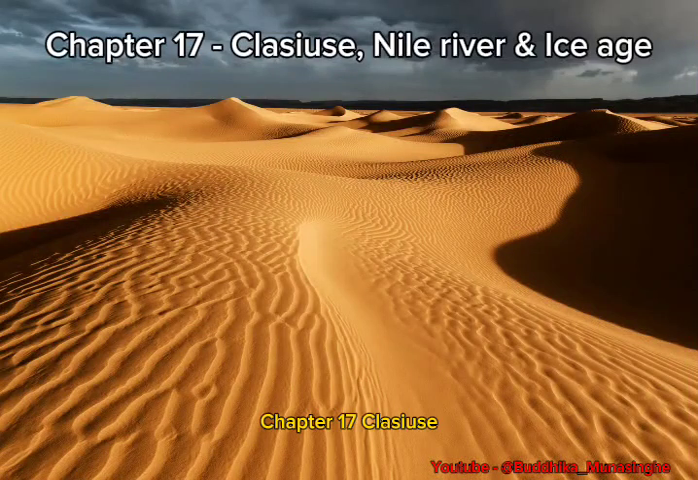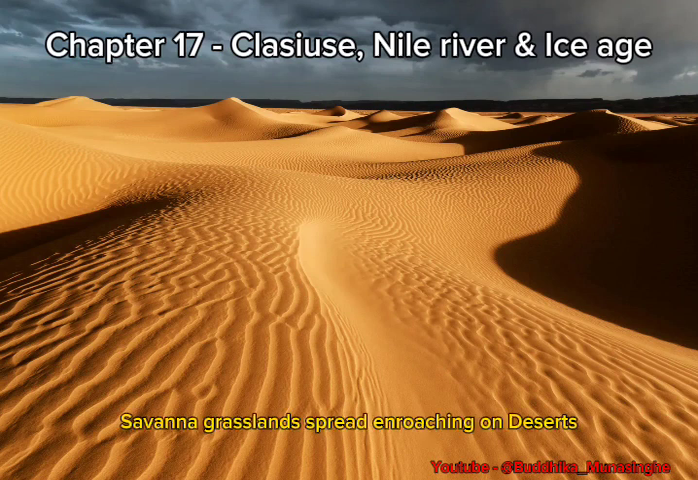Chapter 17: Clasies, Nile River and Ice Age. Savanna grasslands spread, encroaching on deserts. The Sahara and Kalahari deserts began to shrink.